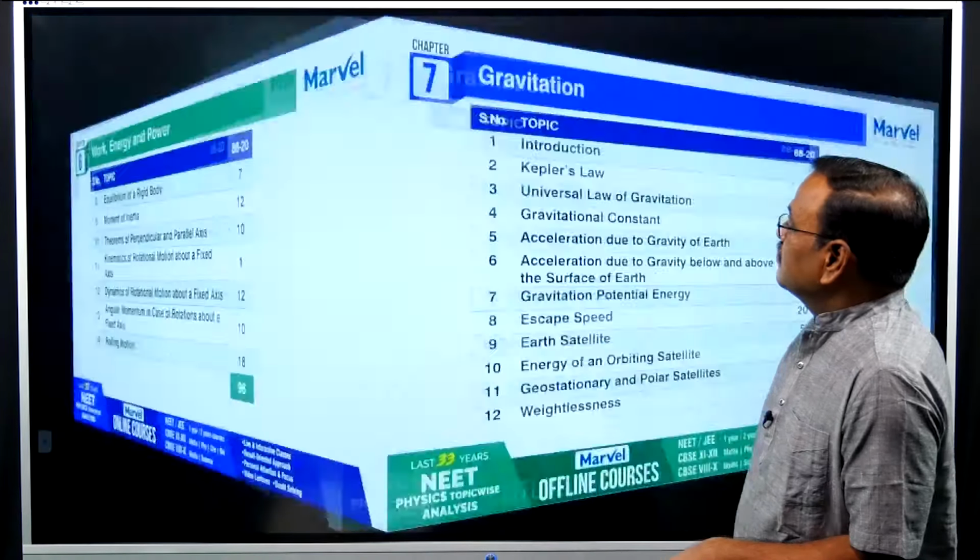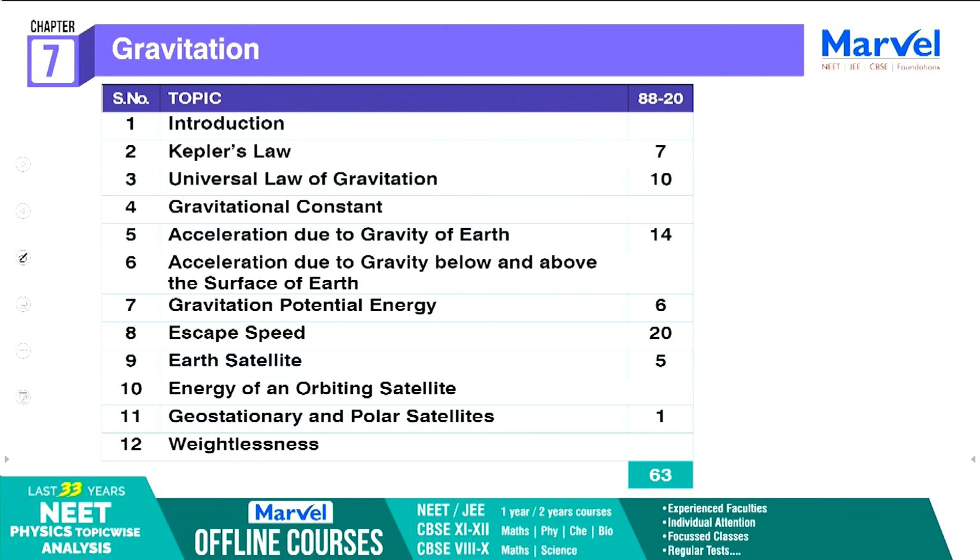Next, gravitation. Gravitation is an easy chapter, but you can expect 2 questions from it. 12 topics are there. Among these 12, these 2 are the most important topics: acceleration due to gravity of earth and escape speed. Questions came from all other topics also. So focus on all the 12 topics and concentrate more on these 2 topics, and don't skip them. Concentrate on these because this year they may come from the omitted topics.